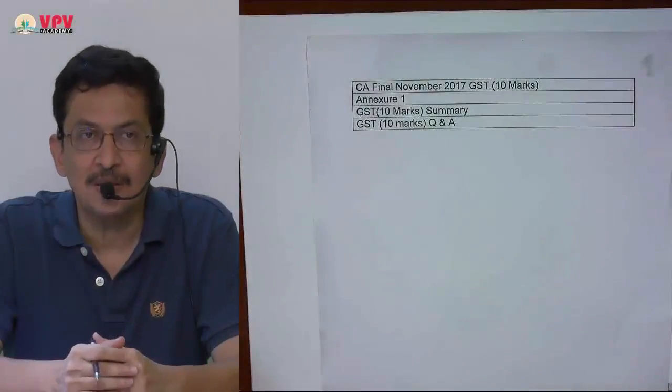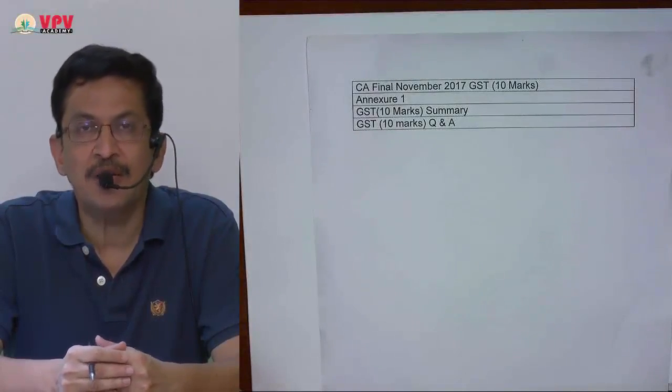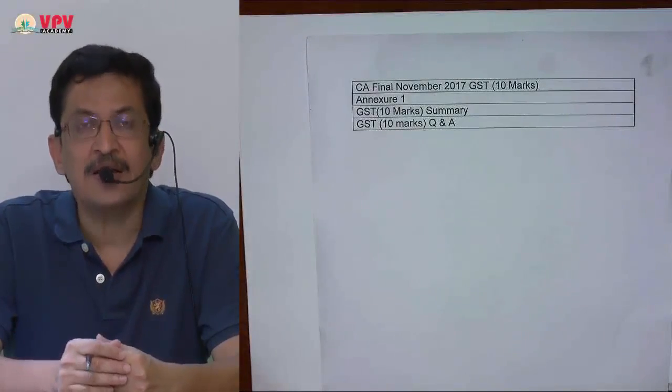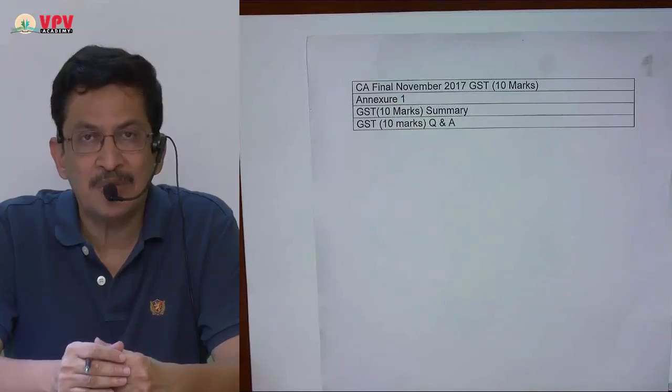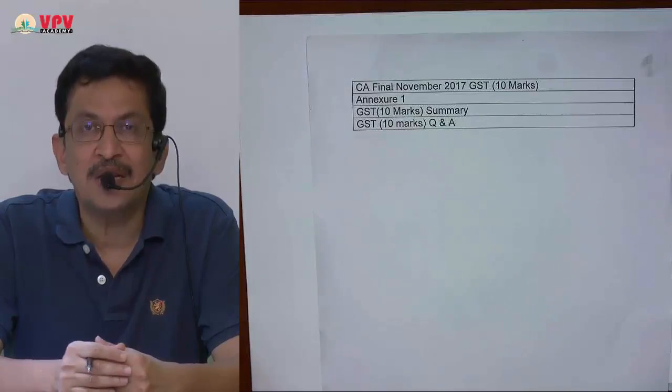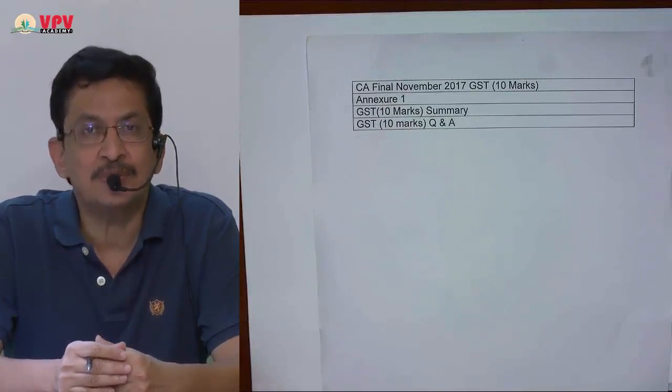Welcome students. As you know, the Institute has introduced GST for 10 marks in the indirect tax paper for the November 2017 attempt, and this lecture is for that GST portion.